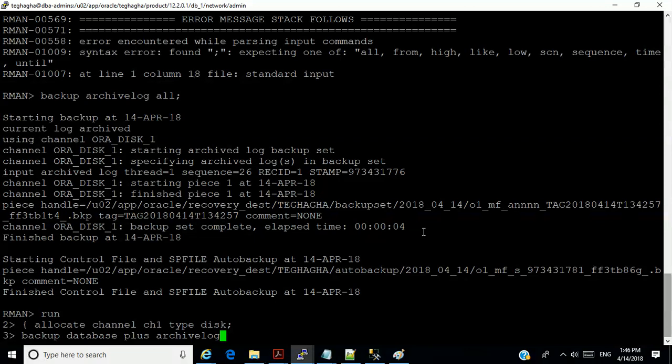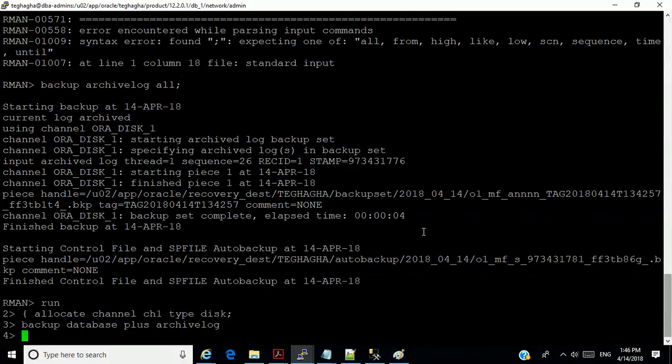Then I can say format. Format will now make us override the default.